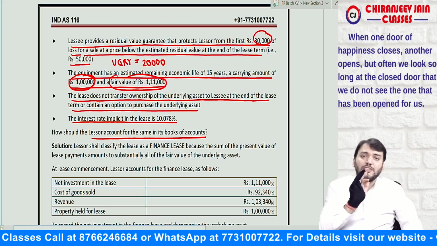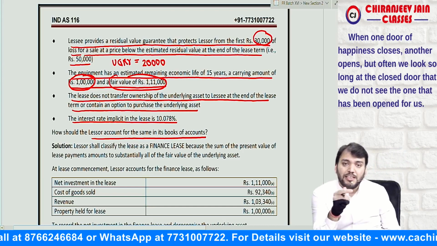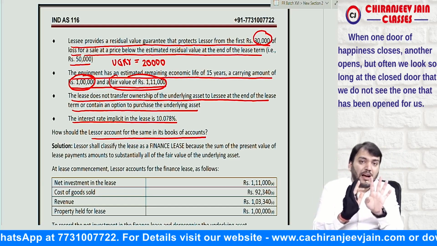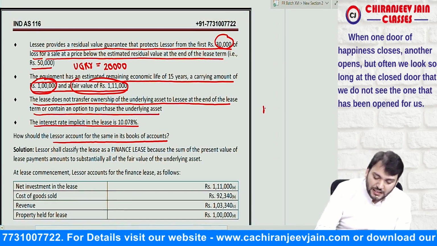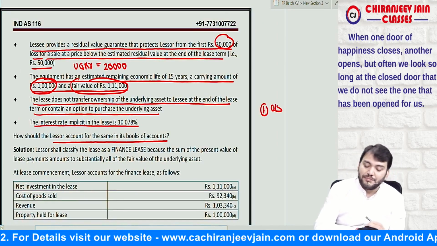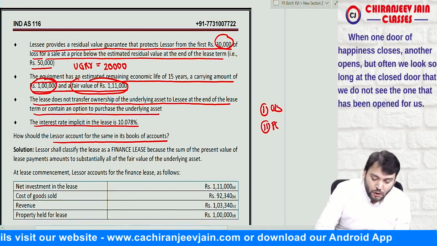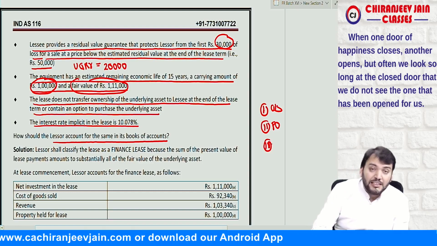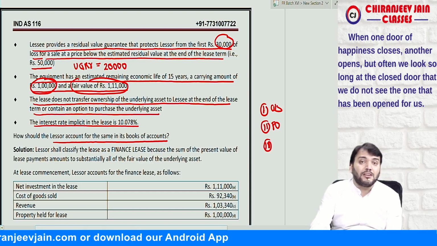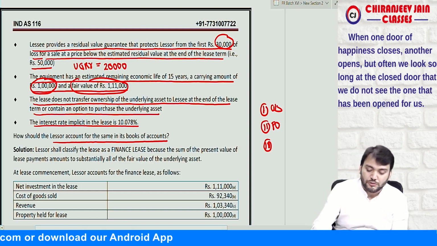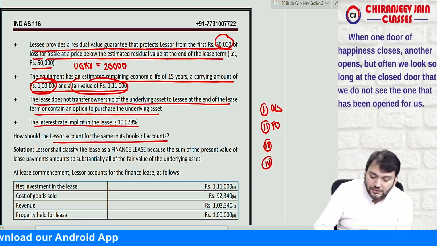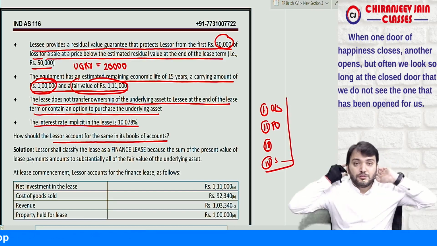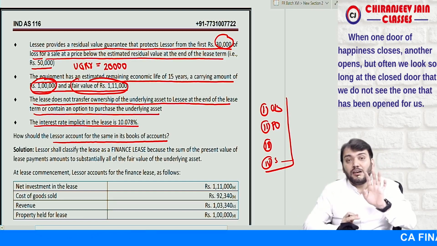Now first we need to find out whether it is an operating lease or finance lease. So we need to identify the 5 examples. First, ownership is not transferred at the end. Second, there is no purchase option given, so that point is also not applicable. Can I say the lease term does not cover the major part of the economic life of the asset? This point is also not applicable. It is given that it is not a specialized nature asset, so this 4 point is not applicable. It means we now only need to cross check the fourth point.